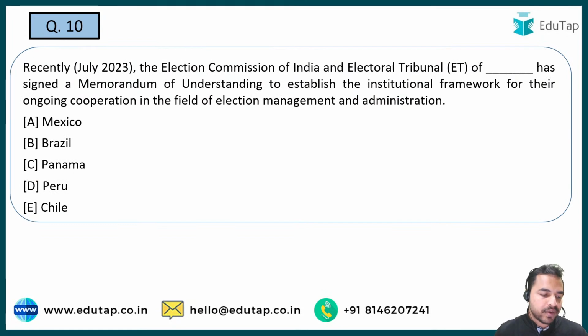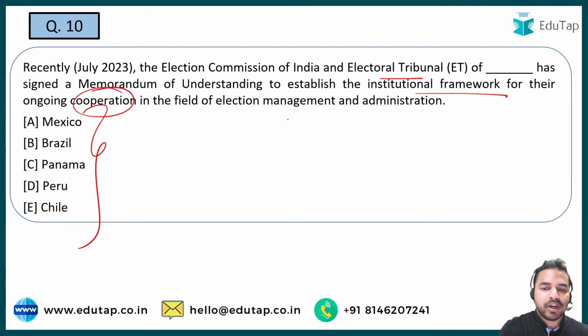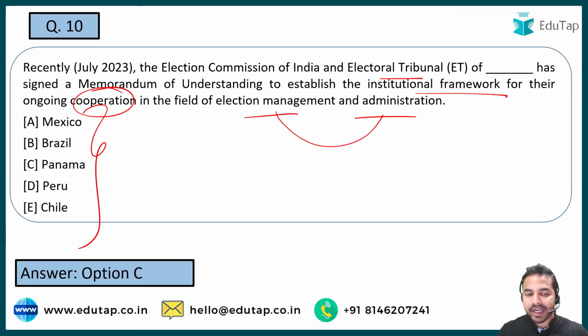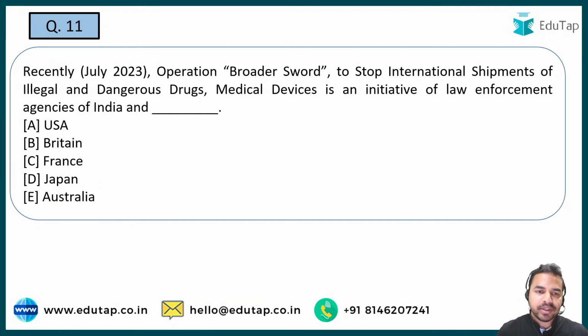बढ़ते अगले क्वेश्चन की तरफ guys. Election Commission of India and the Electoral Tribunal of which one of the following countries, they have basically signed an MOU, and wherever there is an MOU there is such kind of aim for which that MOU has been signed. What is the aim? The aim is to establish the institutional framework for their ongoing cooperation in the field of election management and administration. Election management और administration के लिए यहां पर इसको साइन किया गया है. कौन सी कंट्री के साथ साइन किया है? That is Panama.